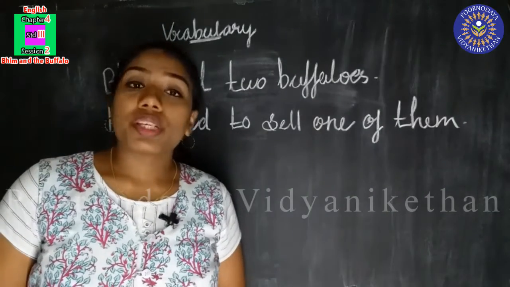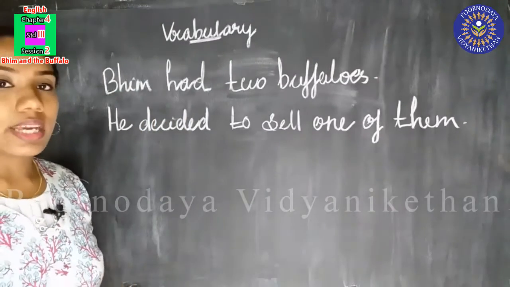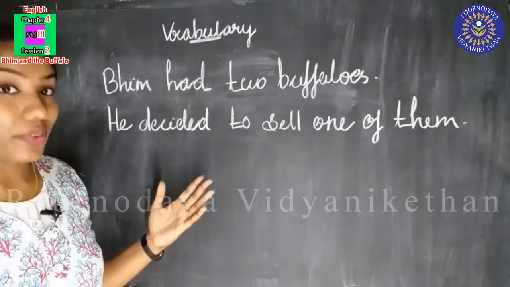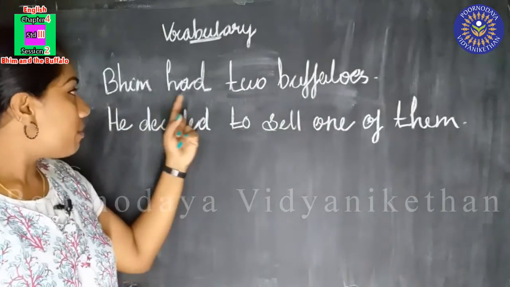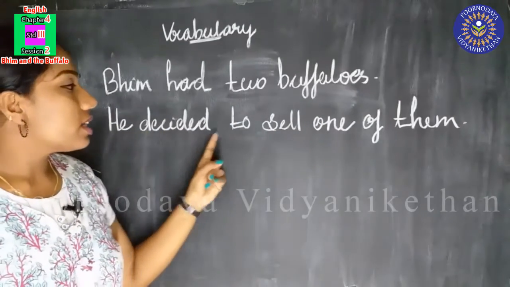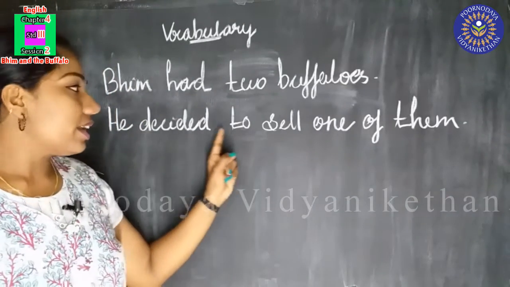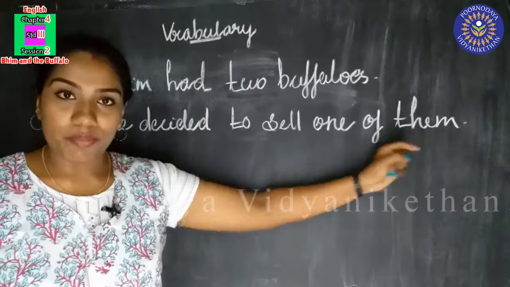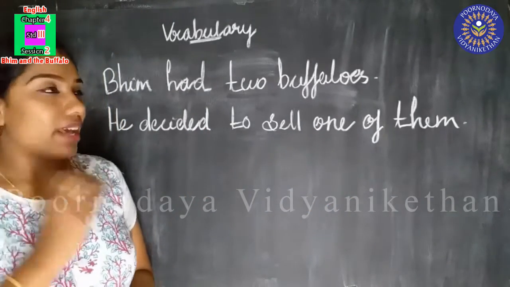Now we are going to do the vocabulary part. See this, children. 2 sentences are given here and we are going to read it. Bhim had 2 buffaloes. He decided to sell one of them. Have you seen this? So 2 sentences are given here and I'll show you something.